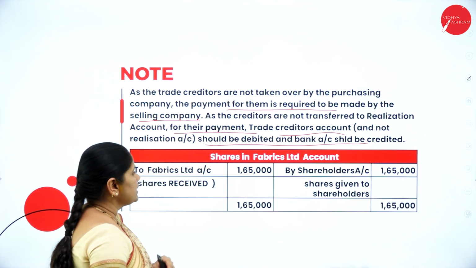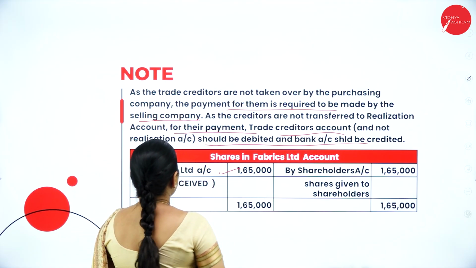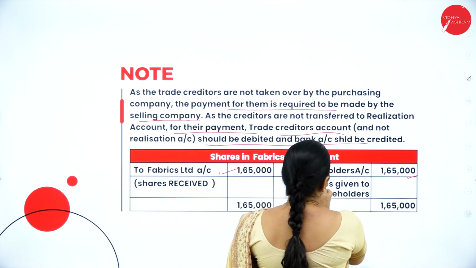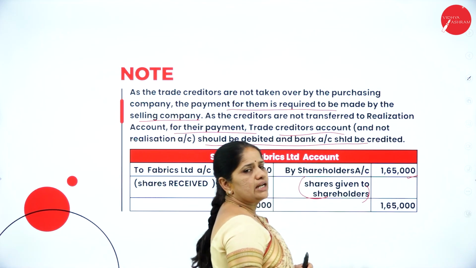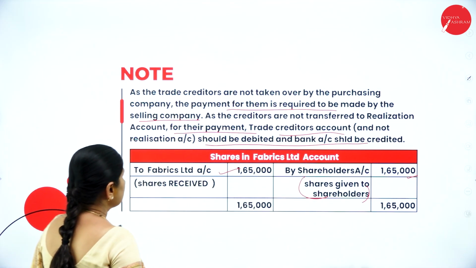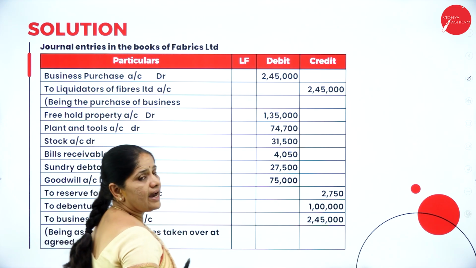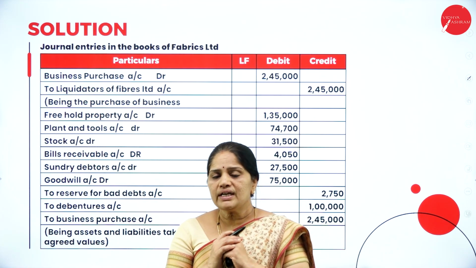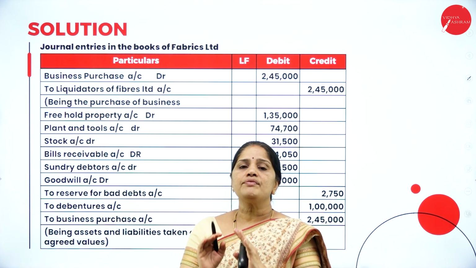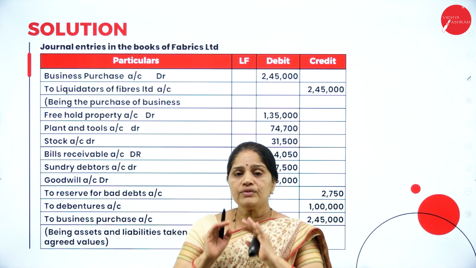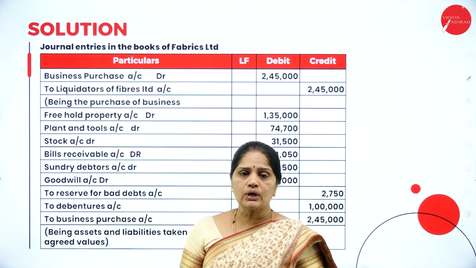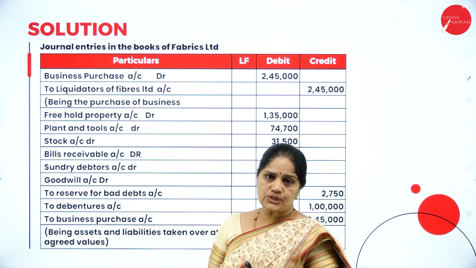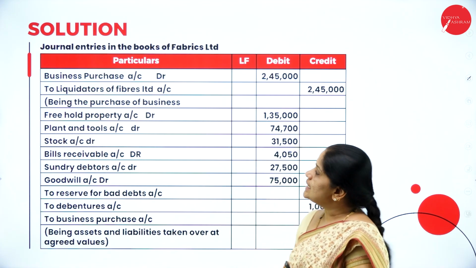Now we have the shares in Fabrics Limited account. To Fabrics Limited account 1,65,000, by shareholders account 1,65,000, being shares given to shareholders. Then next we have the journal entries in the books of the purchasing company. So we have just finished, we have closed the books of accounts of the selling company. Now we are opening the books of accounts in the new company, that is the Fabrics Limited. Now let us see how the journal entries will appear in the books of the purchasing company.